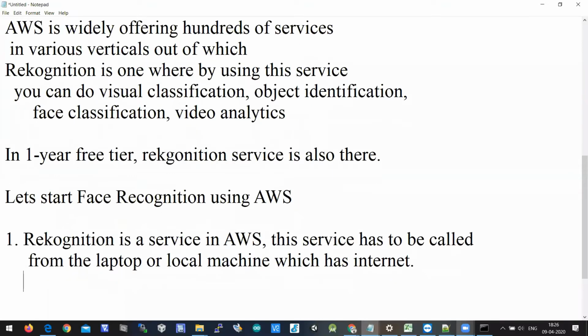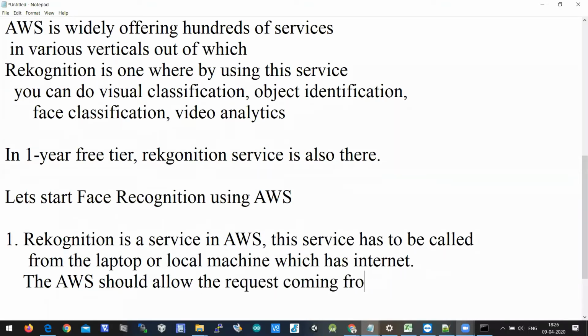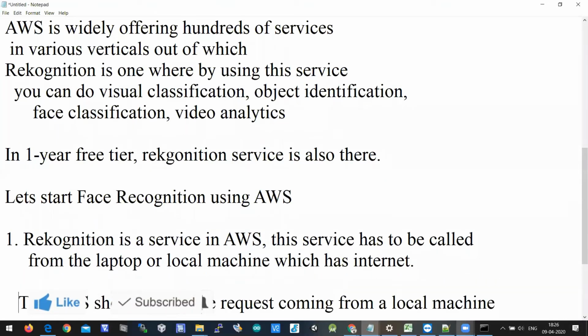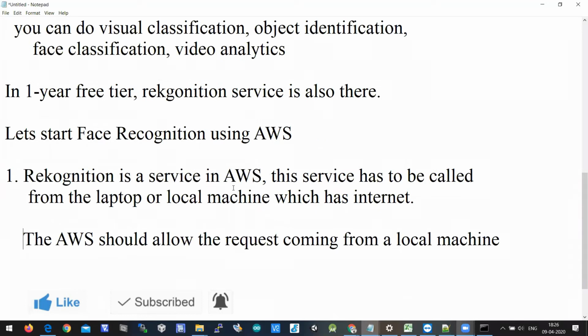To do this, AWS should allow the request coming from a local machine. If you want to access the Rekognition service in AWS, AWS should allow the request. People use AWS because of its high security, and the security is very tough in AWS. So we need to create a user saying please allow the request being executed in the local machine.